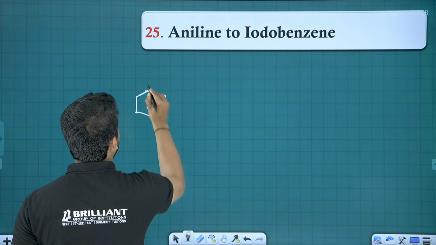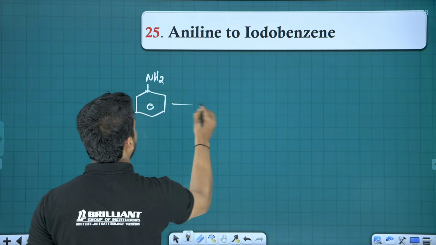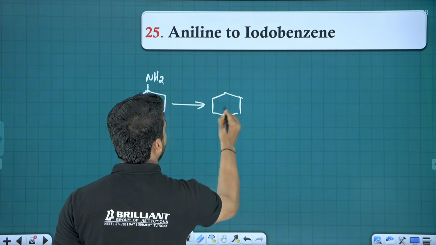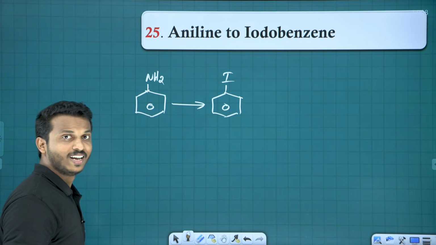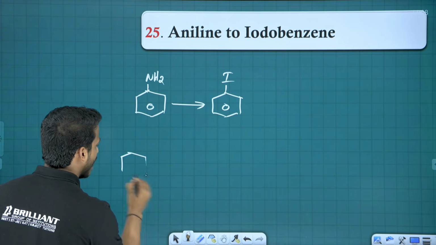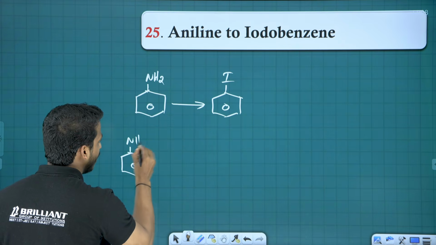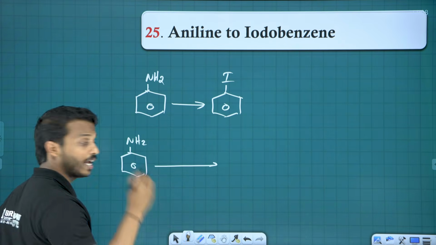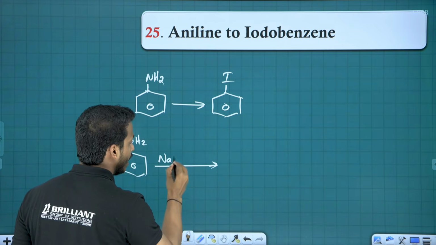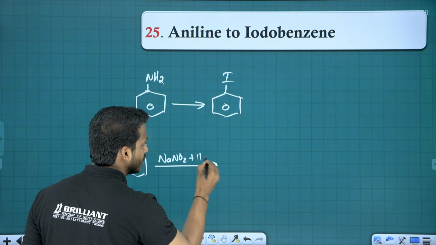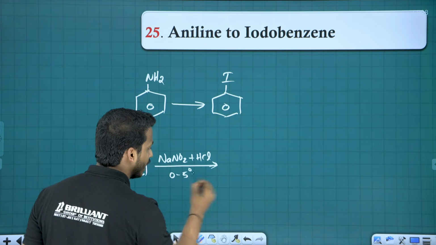Next question, aniline to iodobenzene. How to convert aniline to iodobenzene? Hope you remember. Yes. So what is our reaction? Take aniline. Aniline first reacts by diazotization. What is diazotization? NaNO2 and HCl at 0 to 5 degrees Celsius.